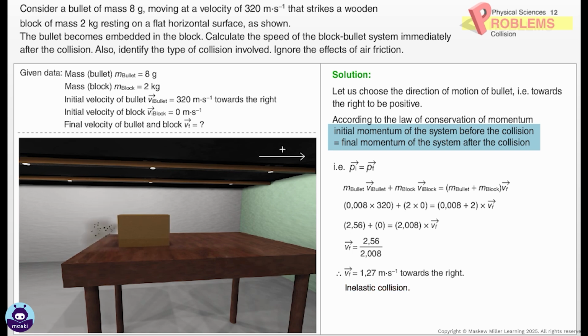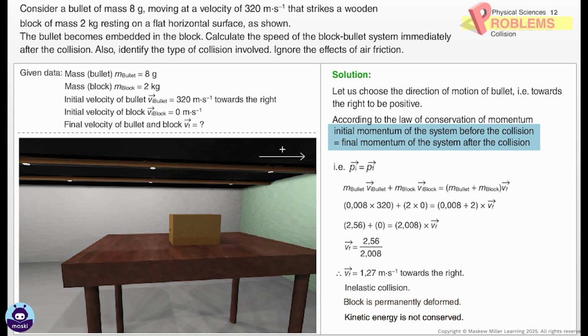The collision is an inelastic type of collision, as the bullet gets embedded in the wooden block. The kinetic energy of the bullet is partially converted to permanent deformation of the block. Kinetic energy is not conserved.